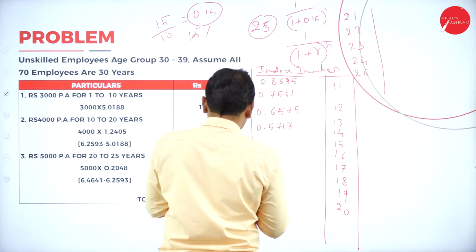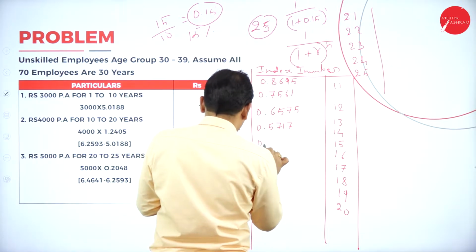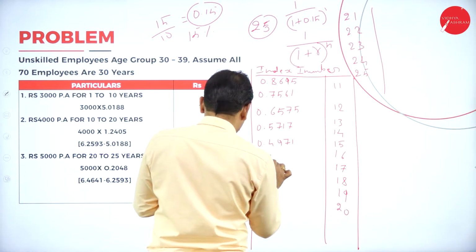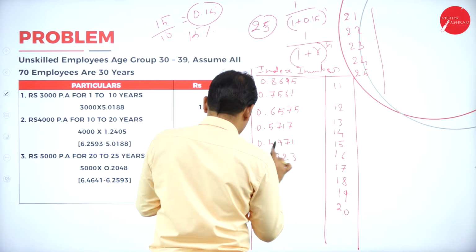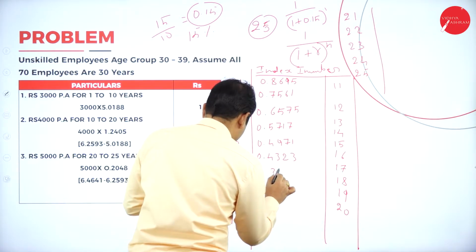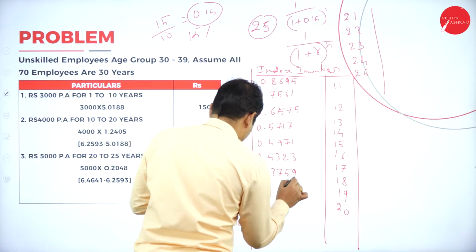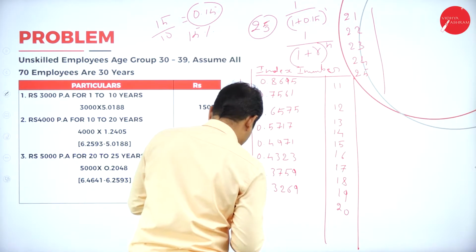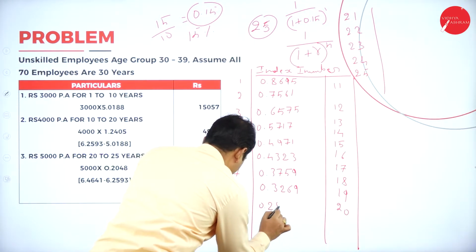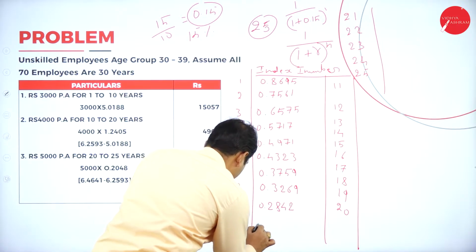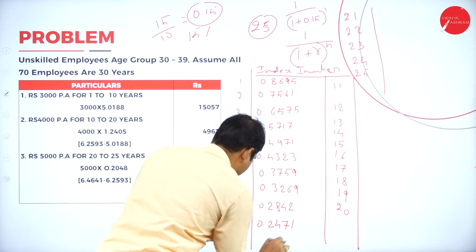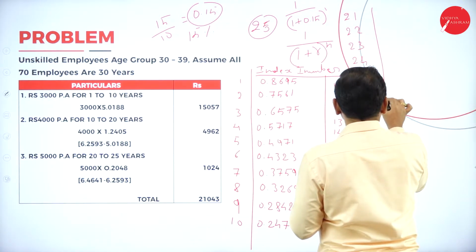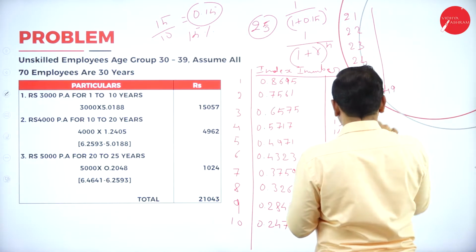Then 0.4971, 0.4323, 0.3759, 0.3269, 0.2842, 0.2471. For the 11th year, 0.2149.